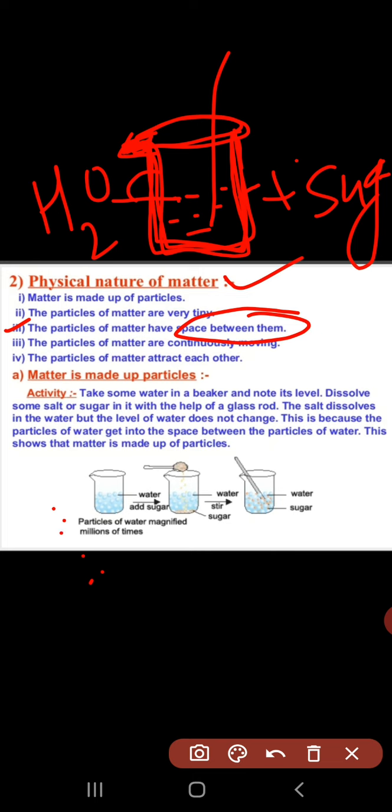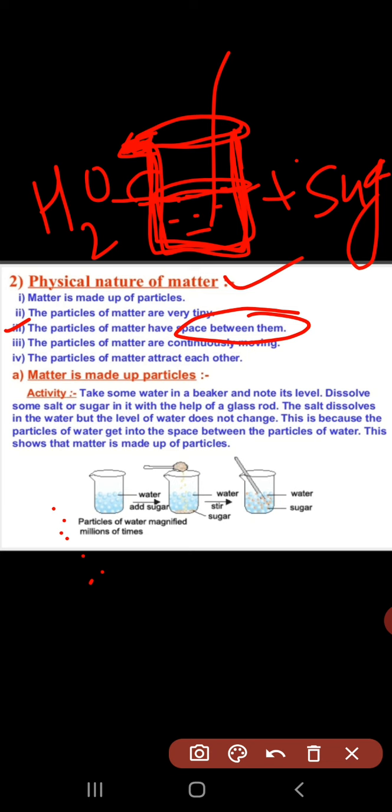Because the particles of water also have spaces between them, and the salt particles fit into those spaces and occupy them, so the level of water does not increase. This is the reason behind it.